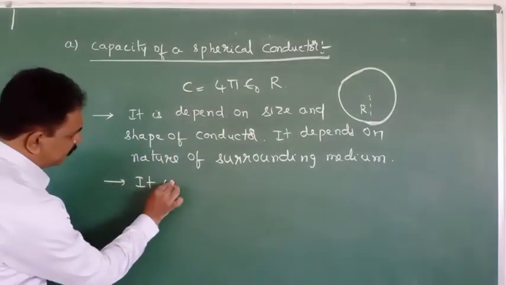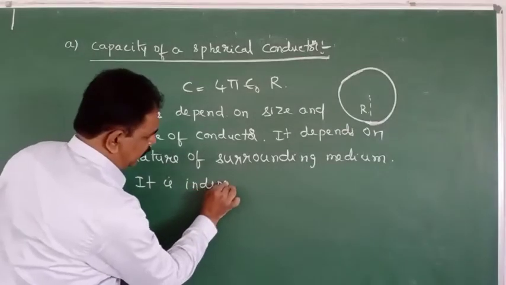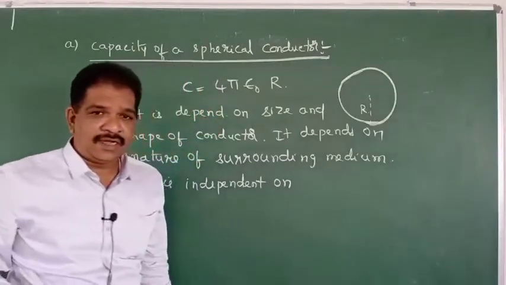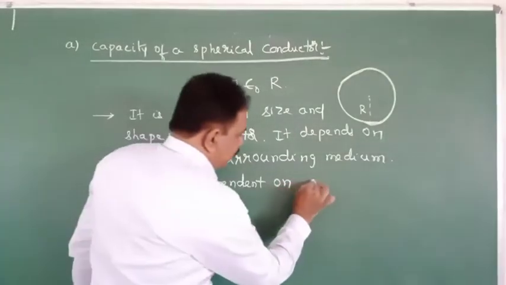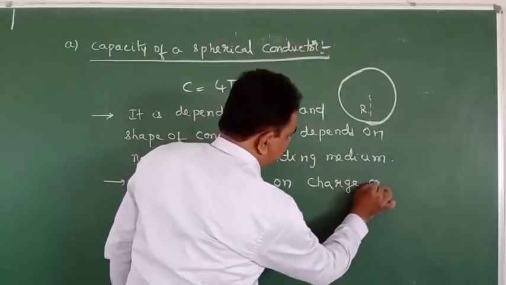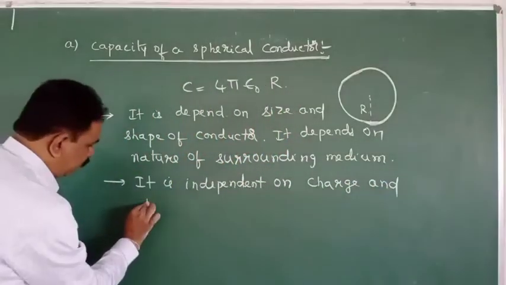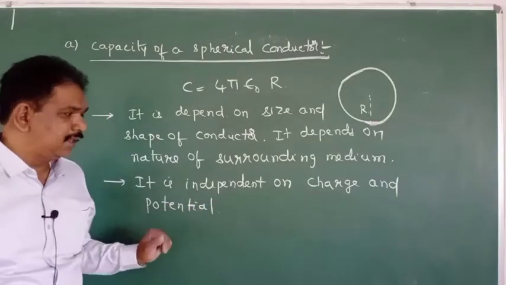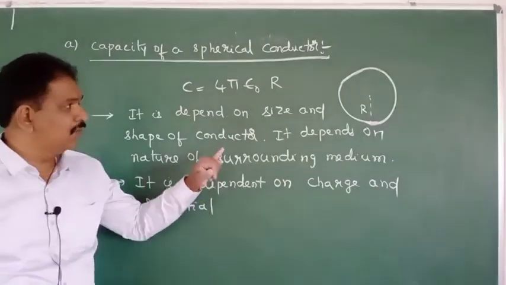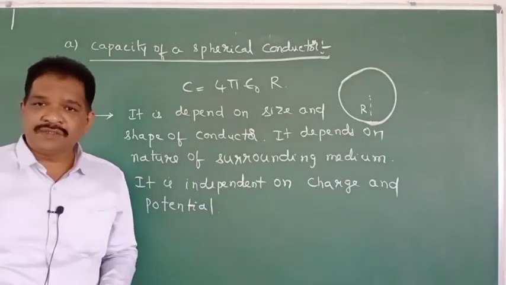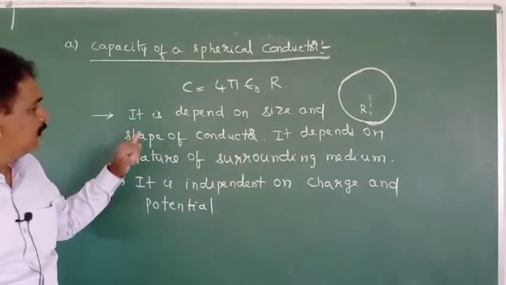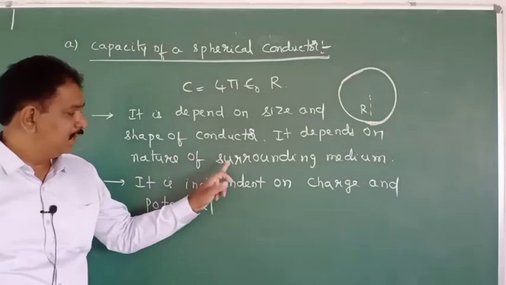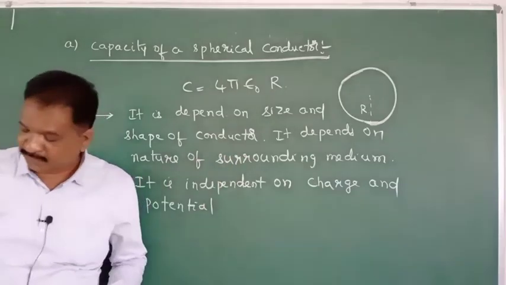It is independent of charge and potential. It is independent of Q and V. Though the formula is C is equal to Q by V, it is dependent on size and shape of the conductor. Okay, it depends on the nature of the surrounding medium. Next,